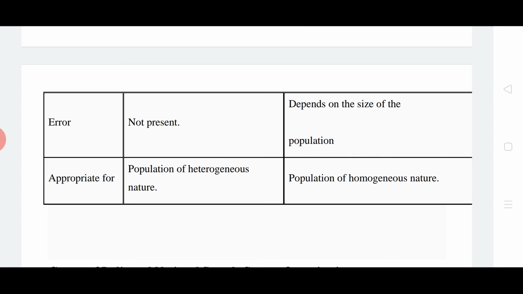Maybe the sample we collected is not going to represent the whole class, so there is a possibility of error. Appropriate for population of heterogeneous nature: naturally, when we have diversity in the items, we should go for census, and when we have homogeneous items, then we should go for sample, because there is not much difference, and the sample can represent the whole class.